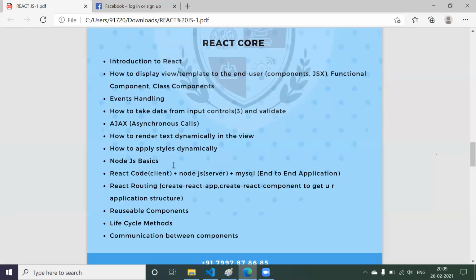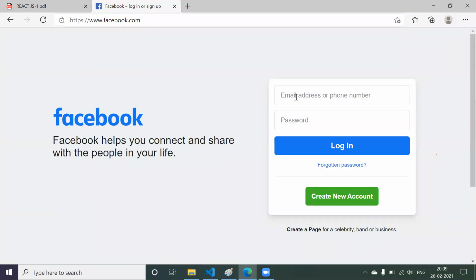Plus we are going to see how we can take the data from input. For example, I told you the example of Facebook. I'm going to enter some email ID and password, and click this button. Now I have to send this email ID and password to the server. To send this data to the server, first of all, I have to take this data from the text box.